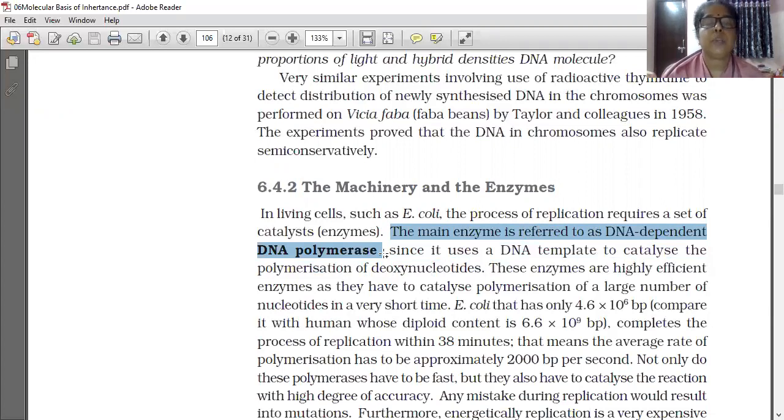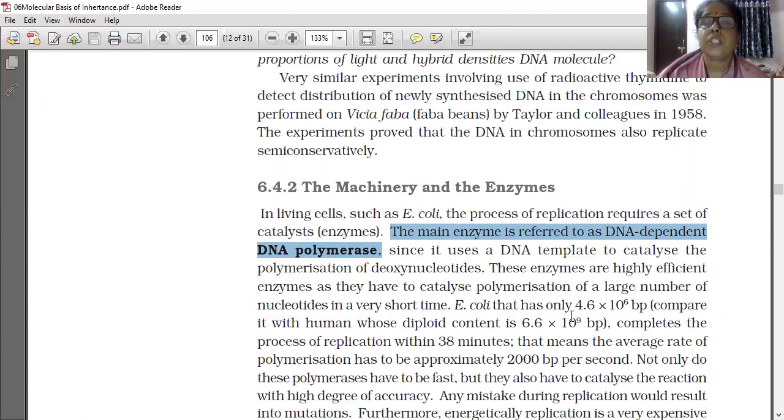DNA-dependent DNA polymerase, since it uses a DNA template to catalyze the polymerization of deoxynucleotides. These enzymes are highly efficient enzymes, as they have to catalyze polymerization of a large number of nucleotides in a very short time. Why is it a highly efficient enzyme? As they have to catalyze polymerization of a large number of nucleotides in a very short time.